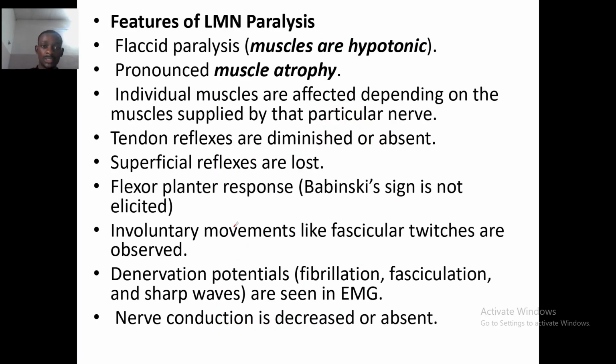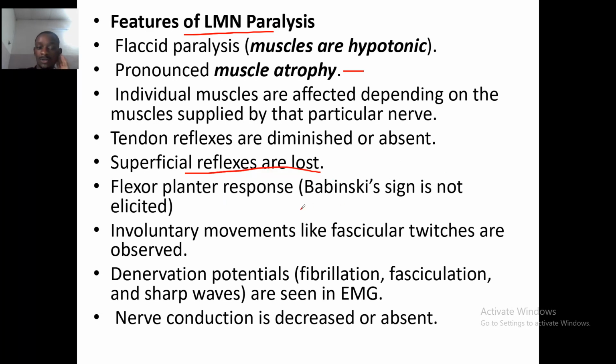Proceeding, the features of lower motor neuron paralysis are actually like opposites of the upper motor neuron paralysis. In this, we have flaccid paralysis. We have muscle atrophy, which is pronounced, and individual muscles are affected depending on the muscle supplied by that particular nerve. Tendon reflexes are diminished or absent.